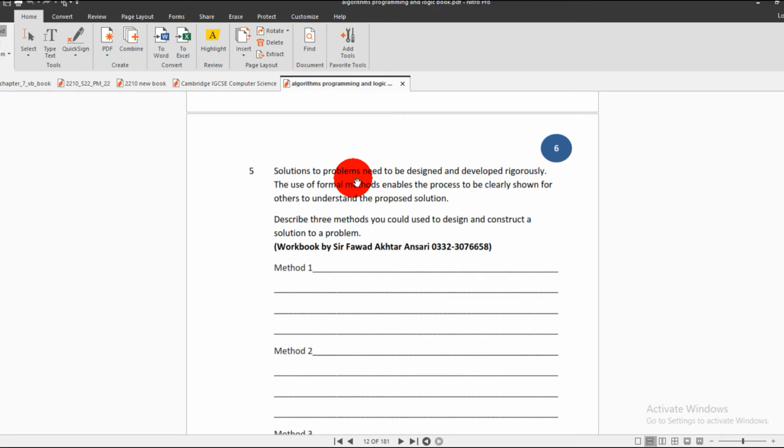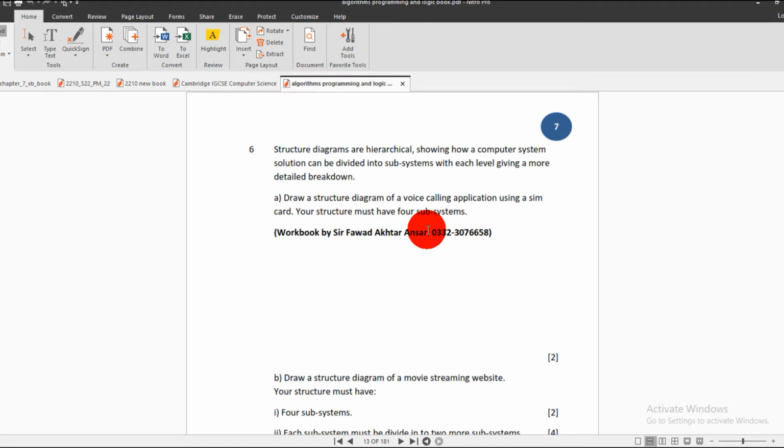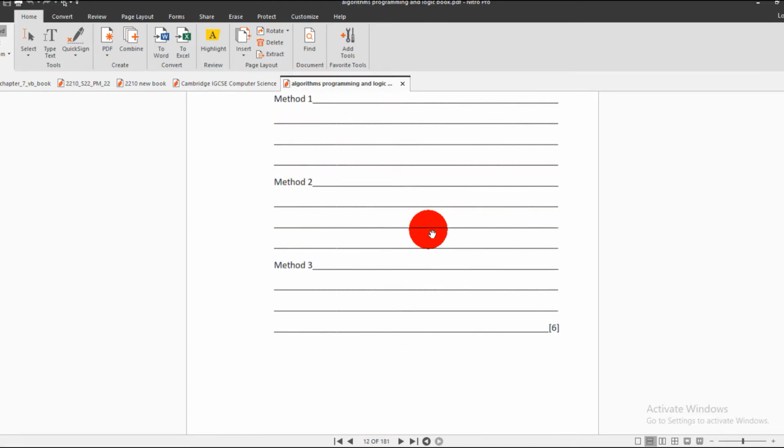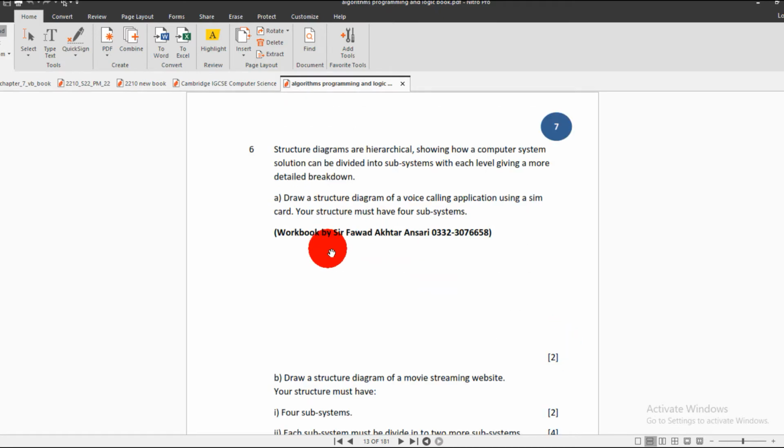I'm just reading, I'm not explaining, right? Solutions to problems need to be designed and developed rigorously. The use of formal methods enables the process to be clearly shown for others to understand the proposed solution. Describe 3 methods used to design and construct a solution to a problem. So you may solve the question yourself, right? Method 1, 2 and 3, and you will be rewarded 6 marks.